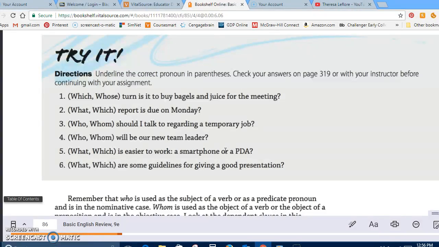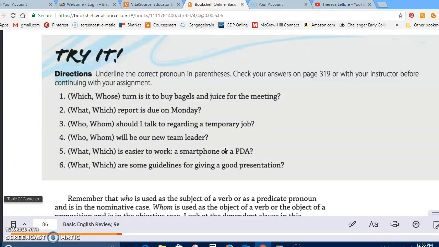Who or whom should I talk to regarding a temporary job? Who should I talk to? Whom should I talk to? It is actually whom. If you replace it with him or her, it makes it a little bit easier. So you could say, should I talk to her or should I talk to him? If it's him, it's going to be whom. If it's her, it's who. In this case, you would say, should I talk to him? So that makes it a whom.